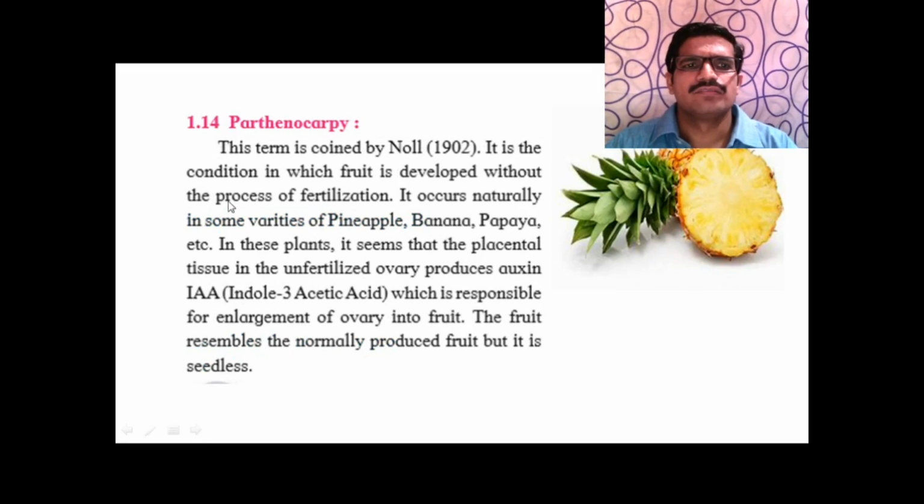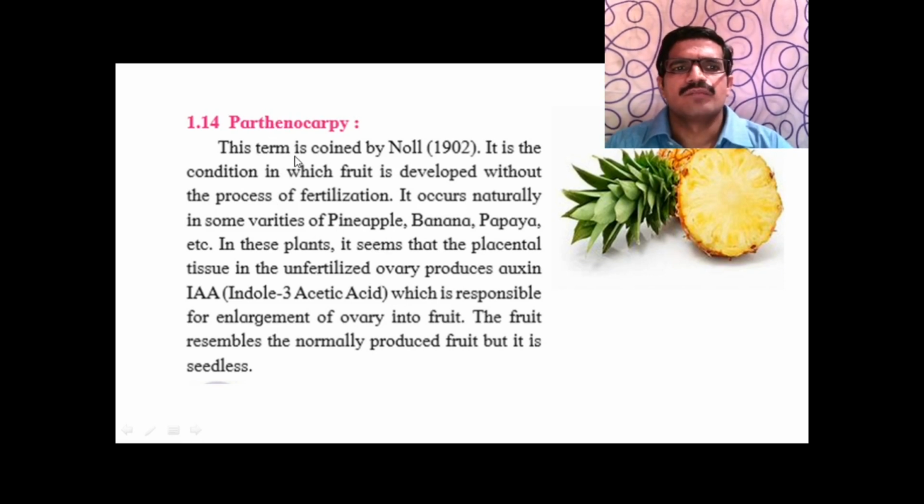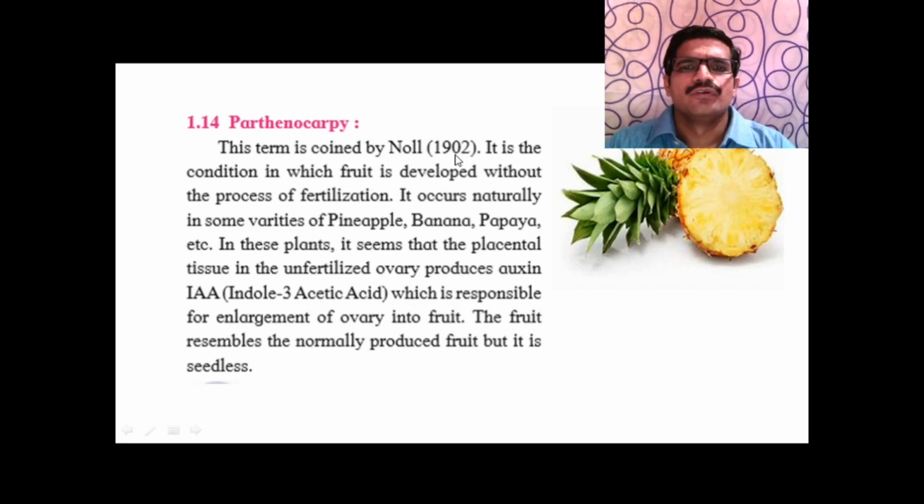Then the next one is parthenocarpy. This term was coined by Knoll in 1902. It is the condition in which fruit is developed without the process of fertilization. You know that generally the formation of fruit takes place after the process of fertilization.